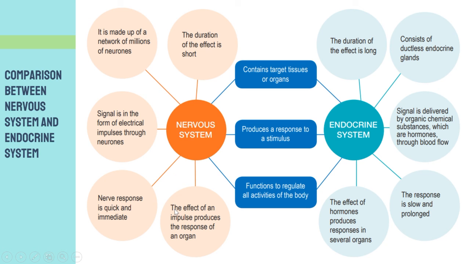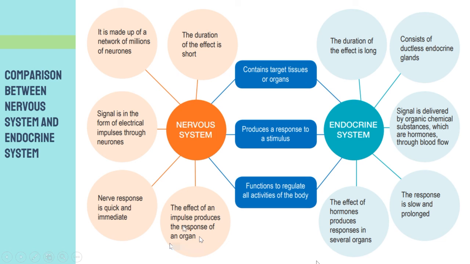Okay, then the last difference. In the nervous system, the effect of an impulse produces the response of an organ, to an organ only.